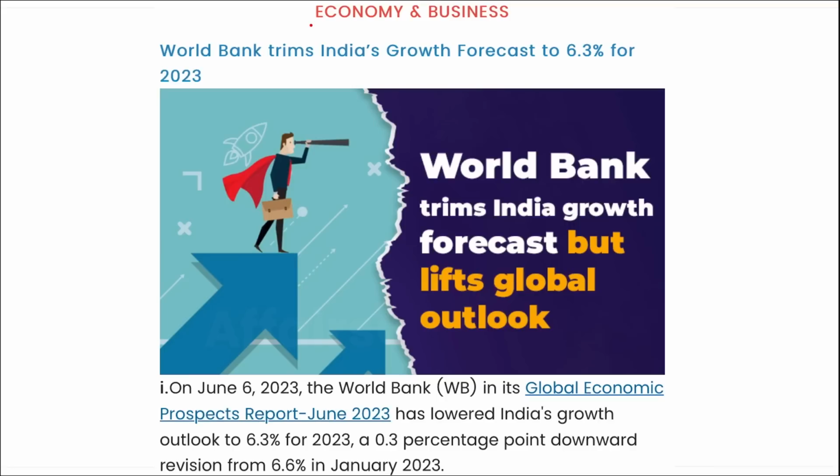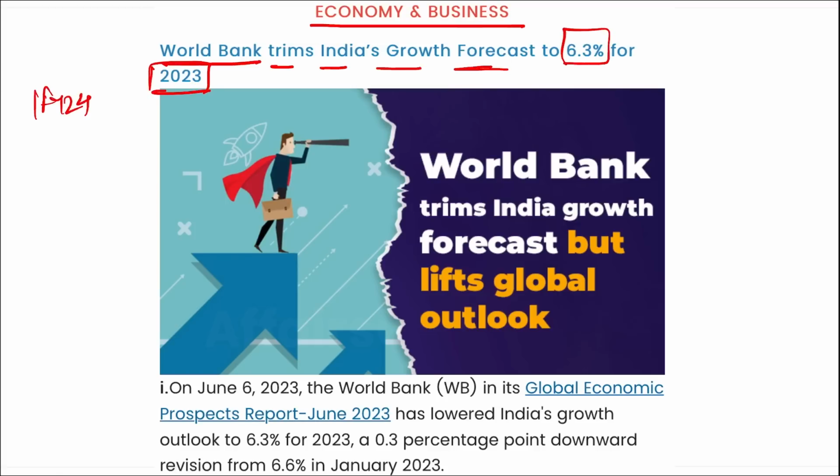Next is related to economy and business. World Bank has trimmed India's growth forecast to 6.3% for the year 23. So we can say for the fiscal year 24, the projected growth rate for India is around 6.3%, and this has been projected by World Bank.